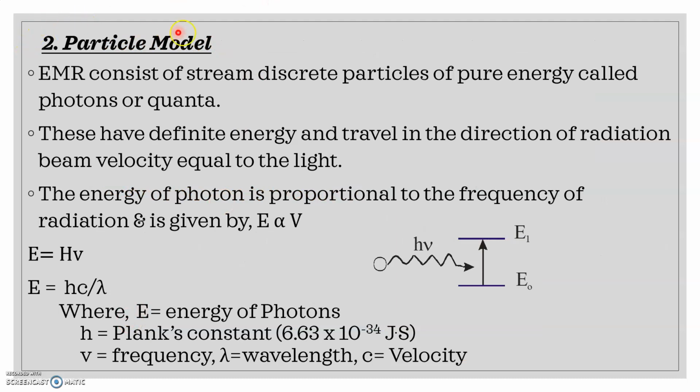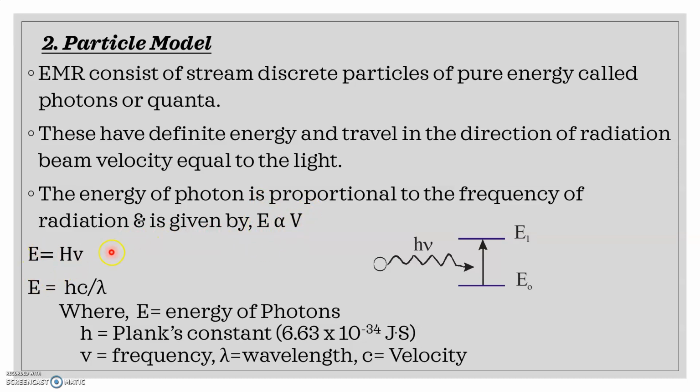Next is the second characteristic, that is the particle characteristic, or it can also be called the particle model. In the particle model, electromagnetic radiation consists of a stream of discrete particles of pure energy, which are called photons or quanta. They have a definite energy and travel in the direction of the radiation beam with a velocity equal to that of light. The energy of photons is proportional to the frequency of radiation, and is given by the equation E is directly proportional to v, or E equals hv.